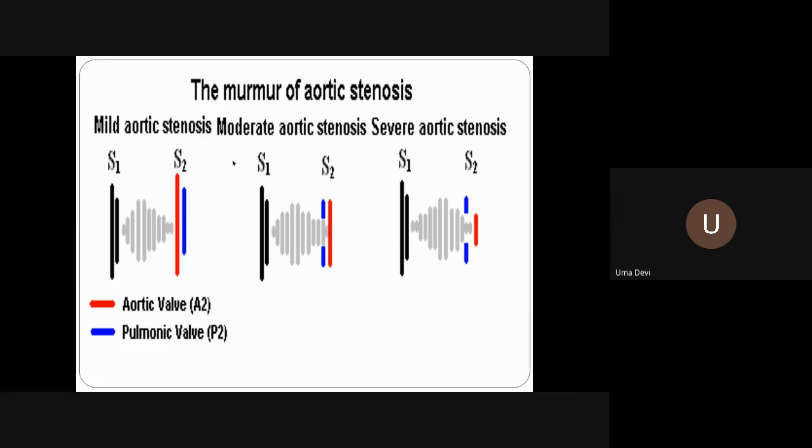So obviously the aortic stenotic symptoms will become very severe, and already the compensation mechanism of left ventricular hypertrophy has not occurred. So the patient may suddenly collapse. So especially when mitral and aortic, you should be very careful in assessing the severity before going for any surgical procedure.